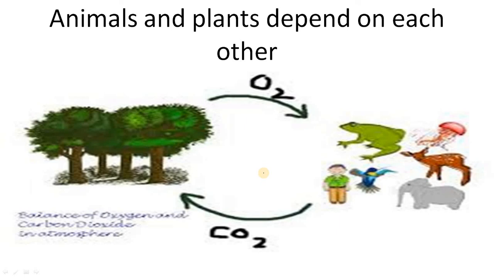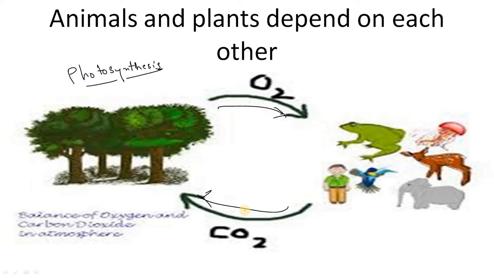Right, so animals and plants depend on each other. This is very important. As I told you, during preparation of food, during photosynthesis, plants give oxygen and they take carbon dioxide, but at other times plants also need oxygen.